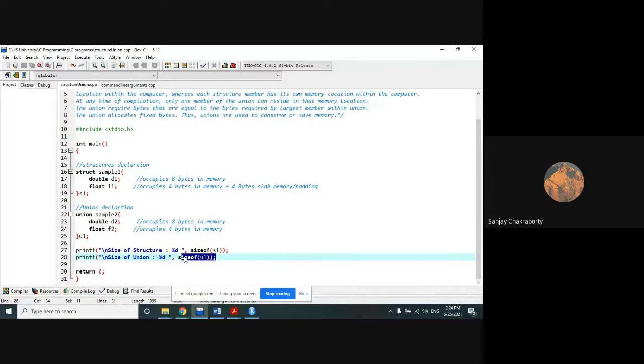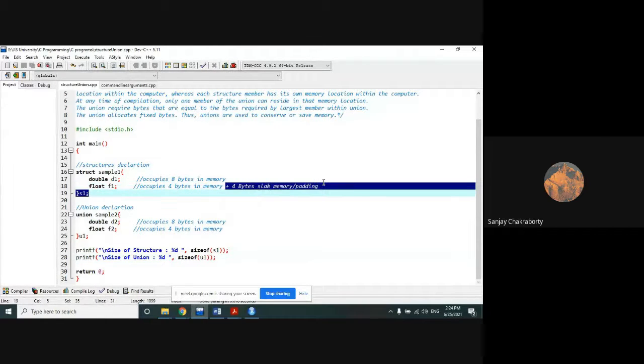8. Yes, it should be 8 bytes. Why should it be 8 bytes? Because a union always occupies the size of the largest member it has within it. But a structure is quite different, because in a structure each member occupies an independent memory location. So the size is actually the summation of the sizes of all the members within the structure plus the slack memory bytes or the padding bytes.